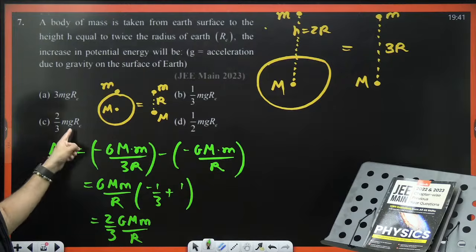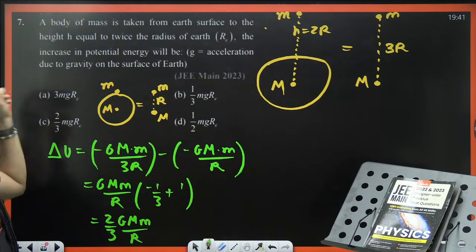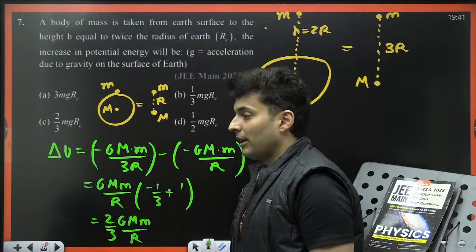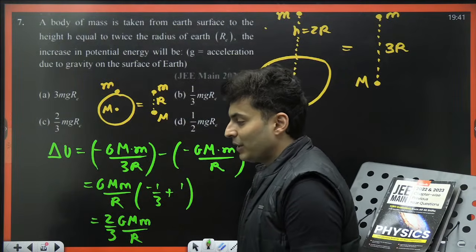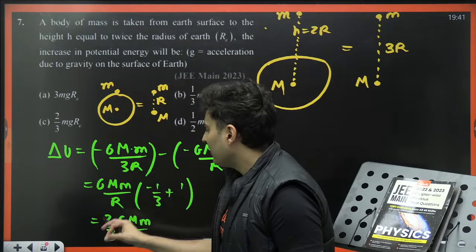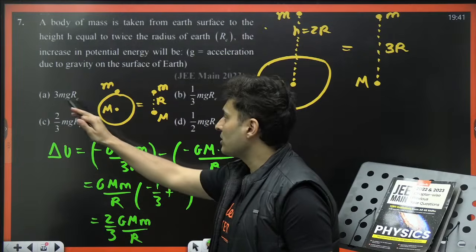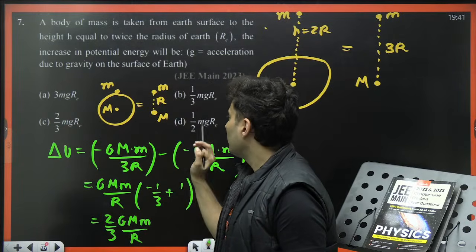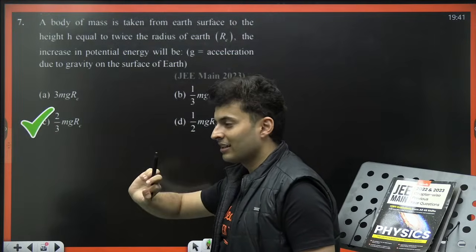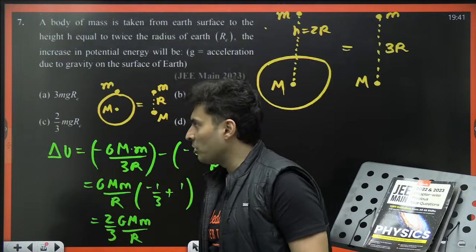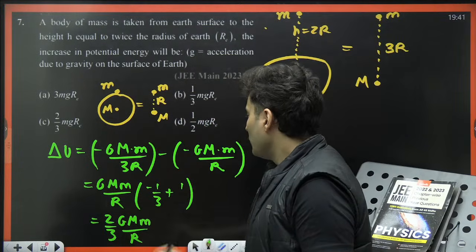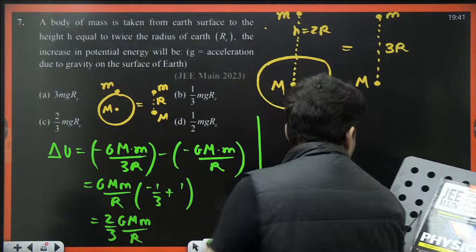Now the answer does not have capital M nor capital G. It has small g and small m only. So you have to play a small game over here. This was a Mains 2023 question. What will you do? One way is you see where that 2 by 3 number is in the options. A not there, B not there, D not there, C yes it is there. So most likely it will be C. That's one way. You can use some common sense. Other thing is to play it safe. You can do one small thing over here.